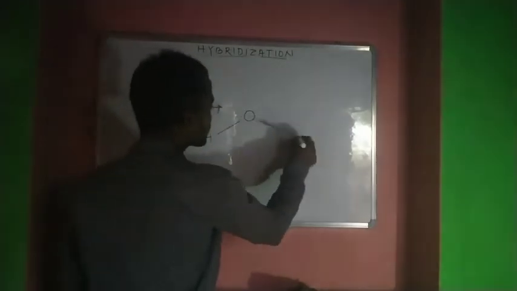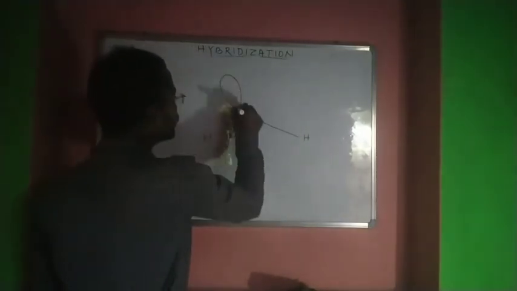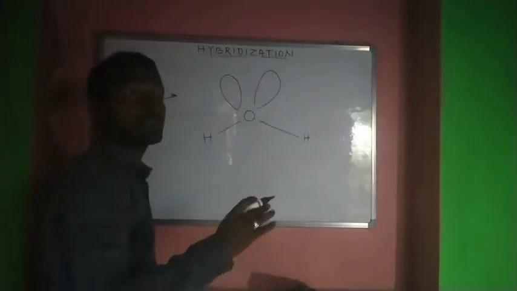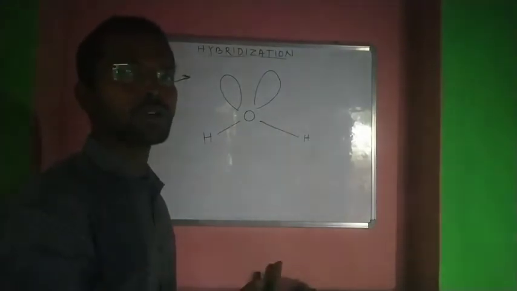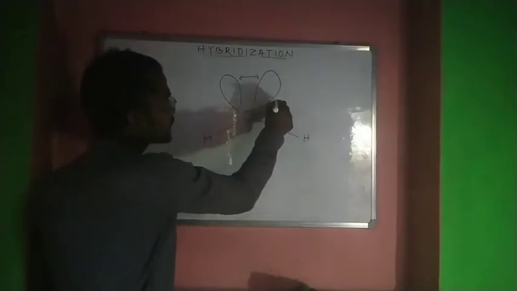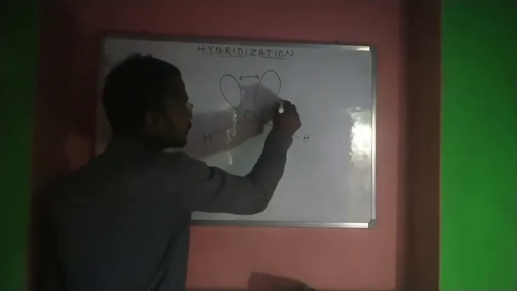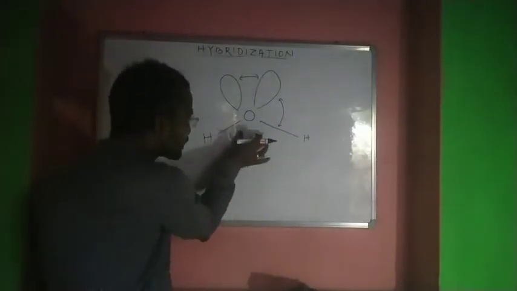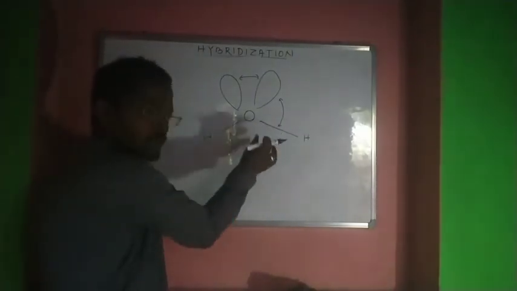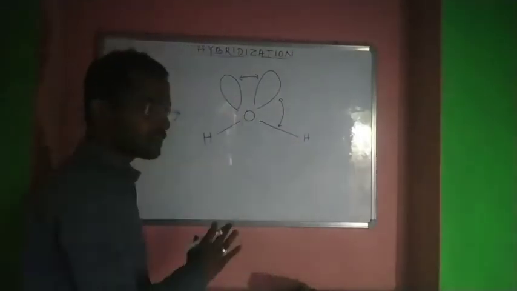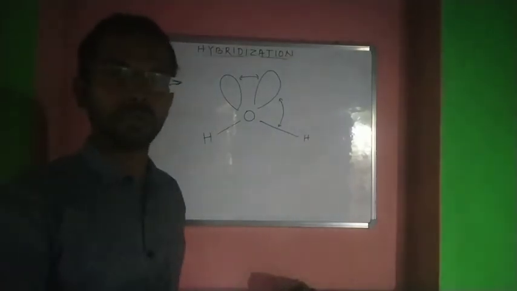So in water, the structure is like this. There are two lone pairs of electrons. As the repulsion between lone pair and lone pair is very high, they push each other. Due to which these lone pairs push the bond pair electrons, so the bond angle shortens from 109 to 104.5 degrees. This is explained in VSEPR theory.